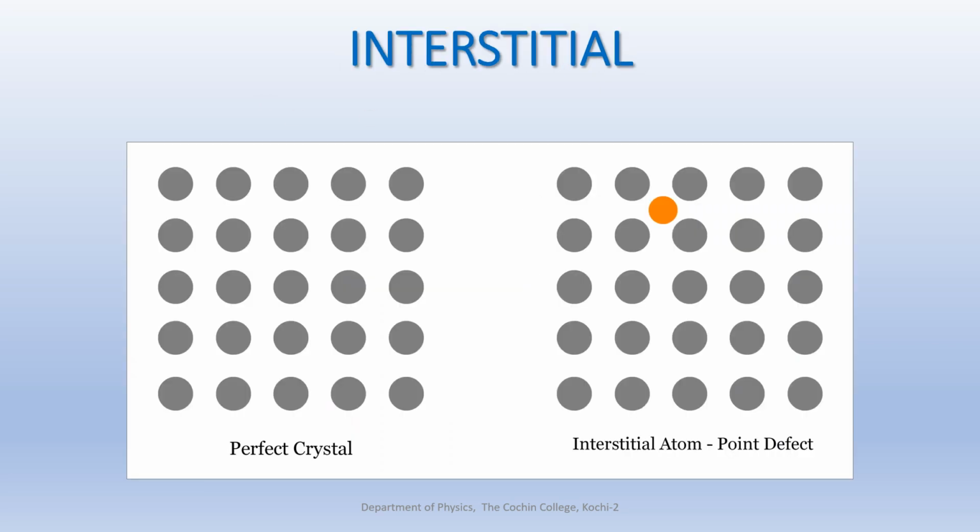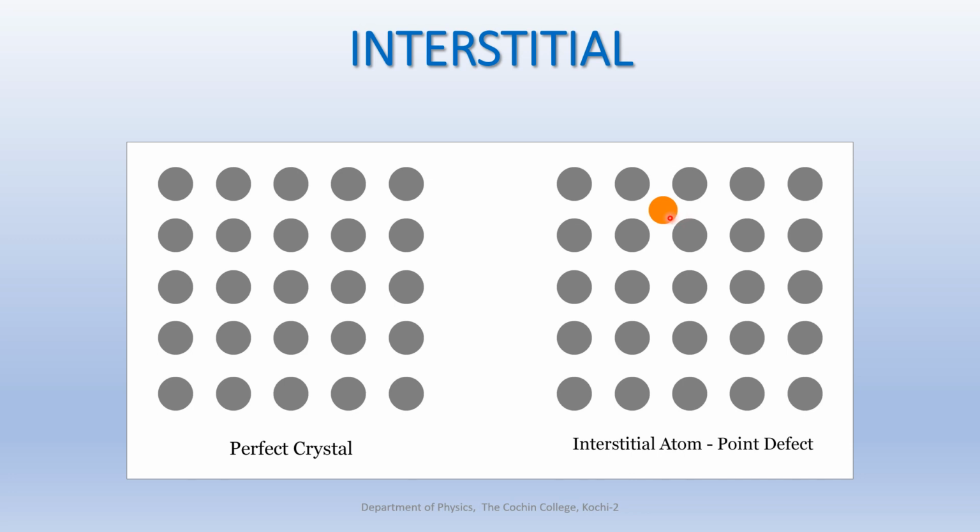Now the third type of imperfection under the point defect category is interstitial. What is an interstitial defect? In the interstitial type defect, as you can see in this figure, a small sized atom occupies the void space in the parent crystal.